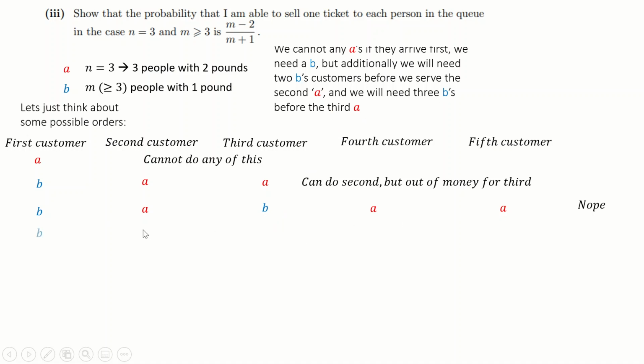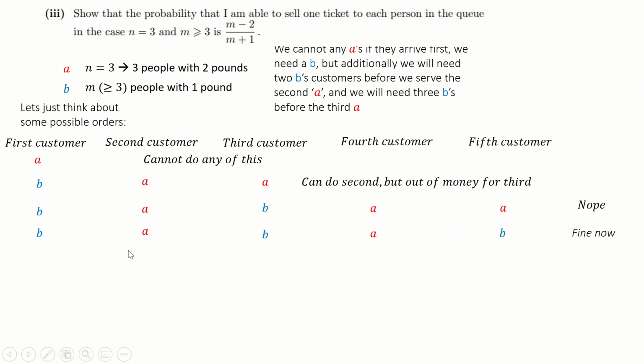But there's still promise here, right? You can go B, then an A. That's fine. You've given this person's pound coin. Then you go with another B. And now you can have an A next as long as there's a B last. Because now you have this person's single pound coin, which means whenever the A turns up after this, you have that person's coin to give them. So this is okay.